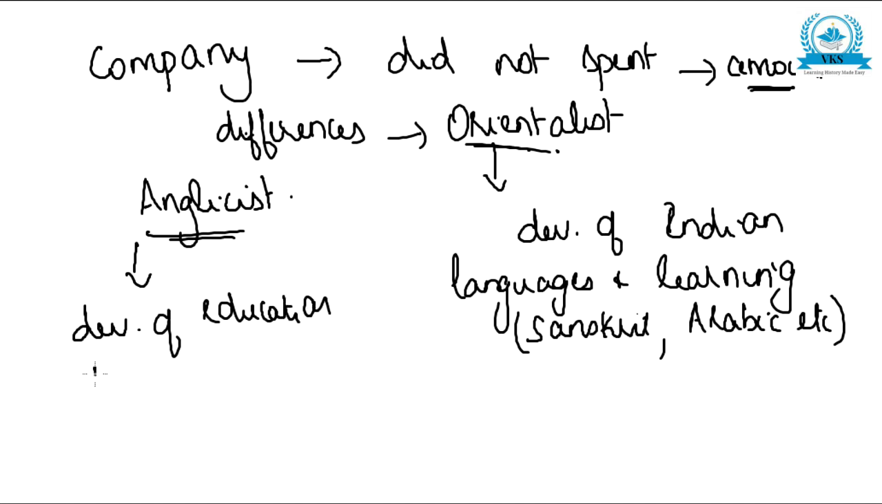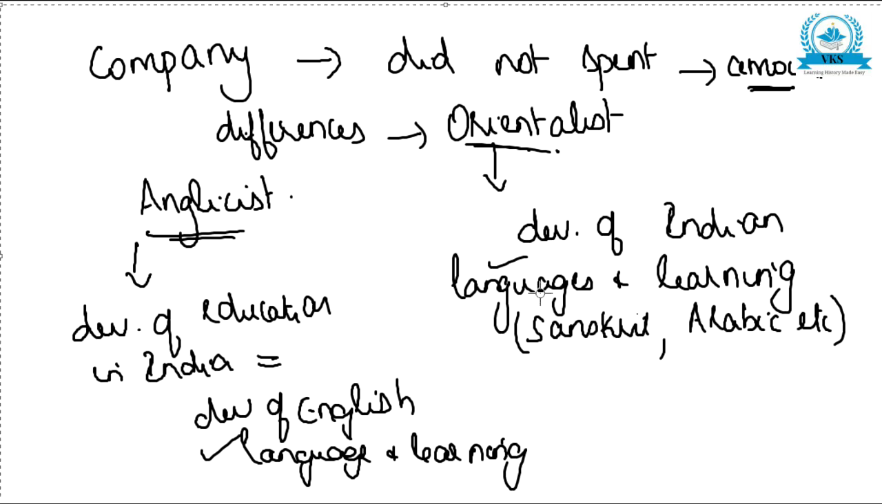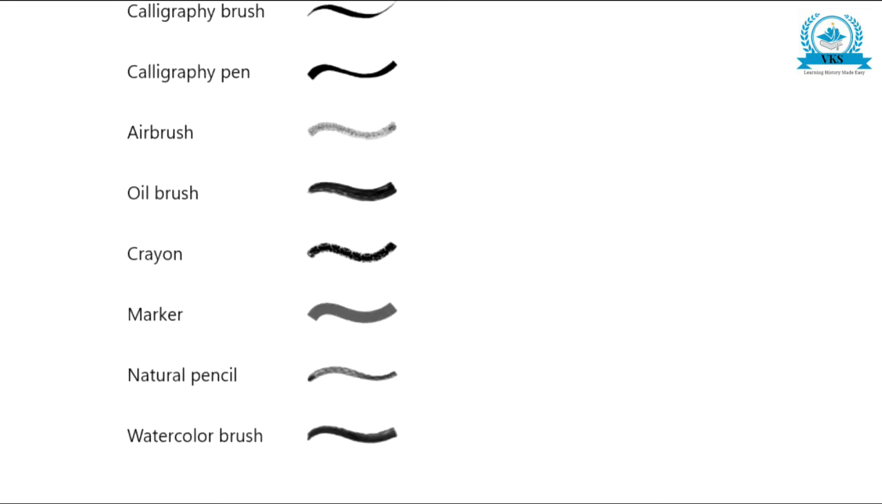education in India means the development of English language and learning. This was the idea of Anglicists. So Orientalists wanted development of Indian languages and learning. Anglicists wanted the development of English language and learning. So because of the differences in opinion of these two groups, the East India Company did not spend this entire amount because they had to have a decision on what it should be spent.